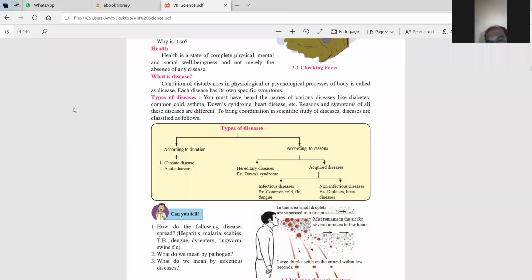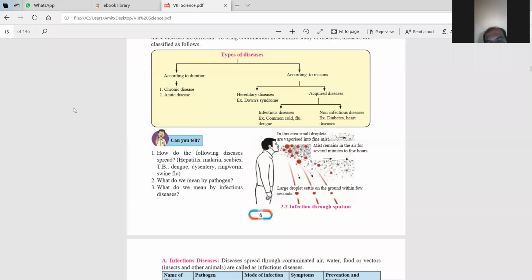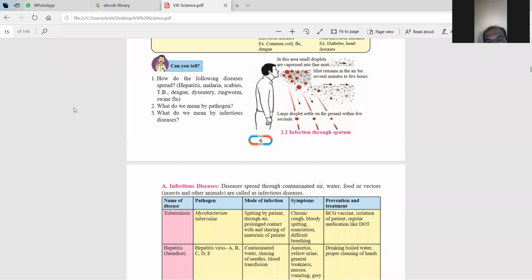According to the duration and according to the reason. Now there is one person, you can see in this picture, and he has suffered from a cough. When he coughs in the surroundings, so many droplets settle on the ground, and those droplets contain so many bacteria, like tuberculosis bacteria, and because of that bacteria, the persons present in that area also suffer from that disease.